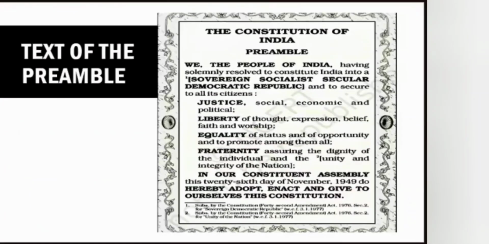Now this is the basic text of the preamble of the Constitution of India. One important thing, a prelims question, is that there will be questions relating to the 42nd Amendment Act. What are the words that have been included by the 42nd Amendment Act? The word socialist has been included, the word secular has been included, and the word integrity has been included by the 42nd Amendment of the Constitution of India, 1976.